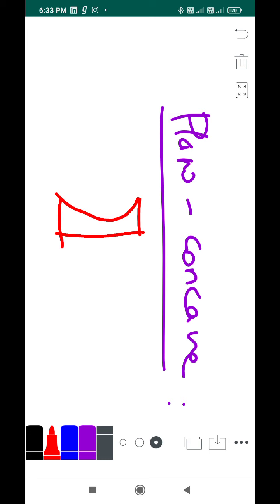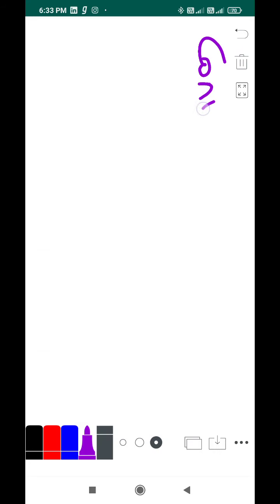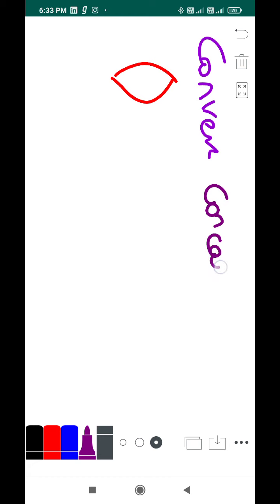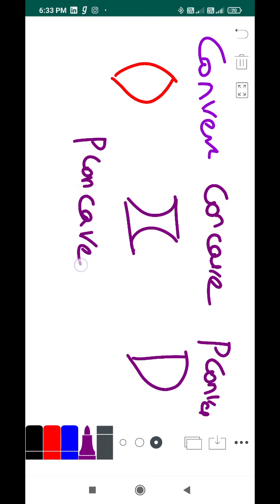In order to summarize, convex lens is this, concave lens is this, plano convex is something like this, and plano concave is something like this. So these are the types of lenses according to your syllabus, and there are a lot of other lenses.